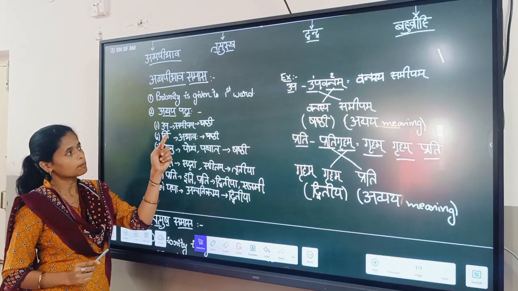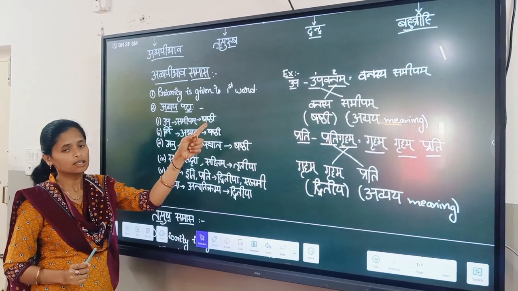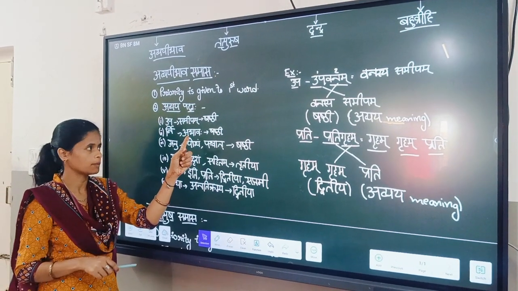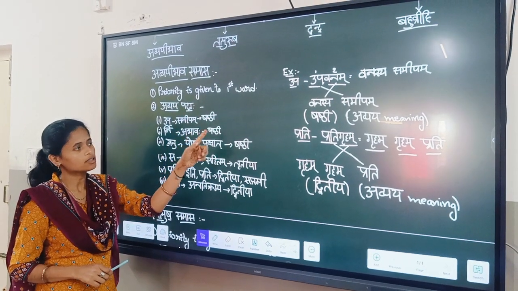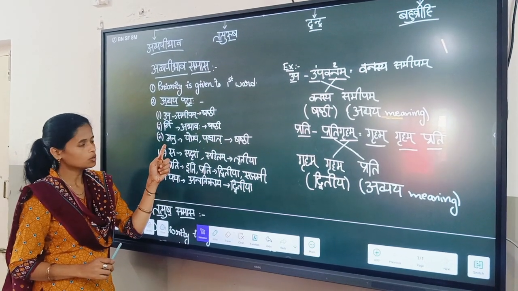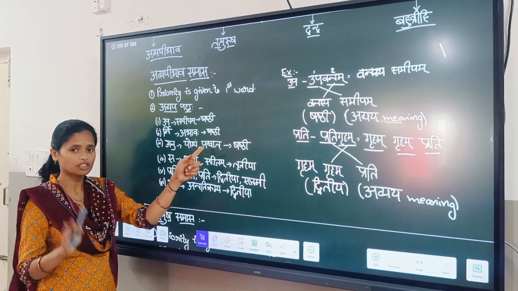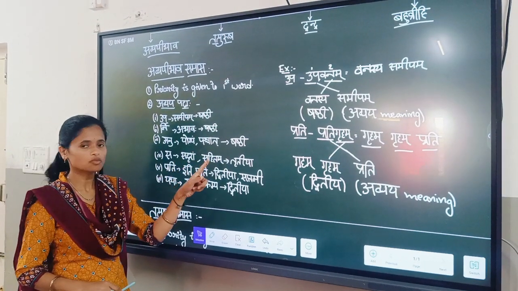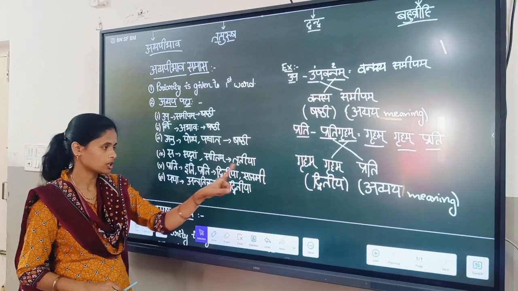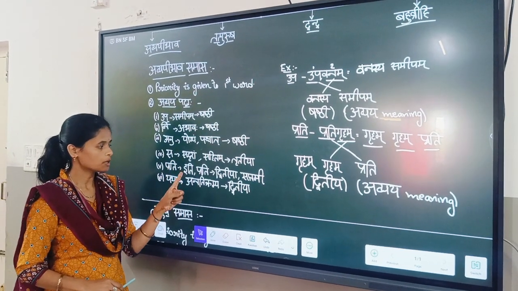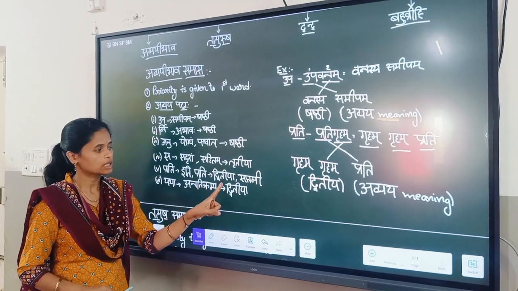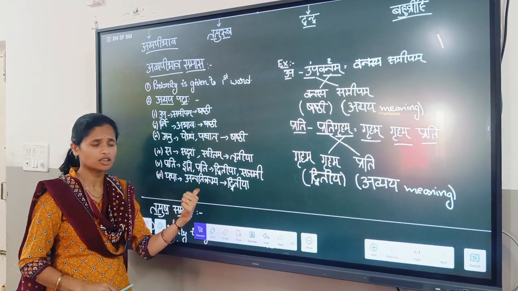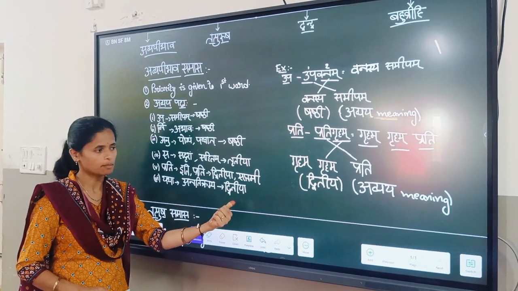Upa means samipam, and it indicates sasti vibhakti. Nir and nis mean abhava, and also indicate sasti vibhakti. Anu means yogyam or paschata, and it also indicates sasti vibhakti. Saha means sadrusham or sahitam, and indicates tritiya vibhakti. Prati means iti or prati, and indicates dvitiya and saptami vibhakti. Yatha means anatikramya, and indicates dvitiya vibhakti.